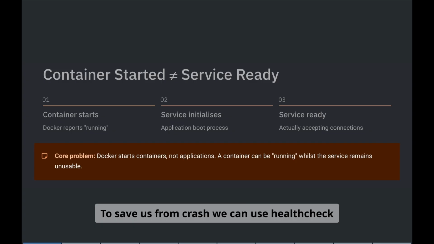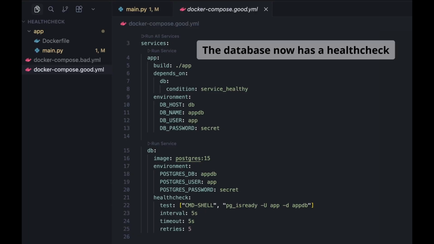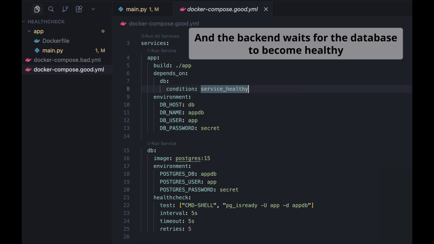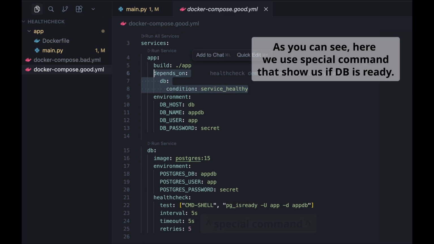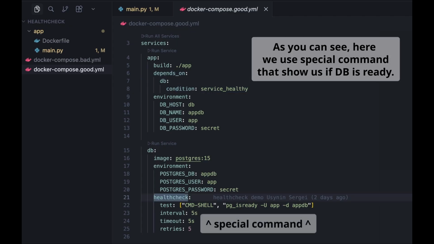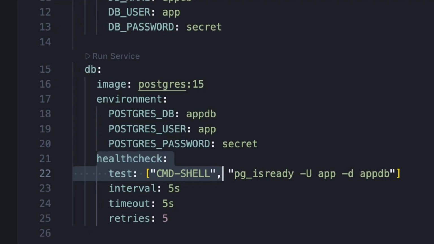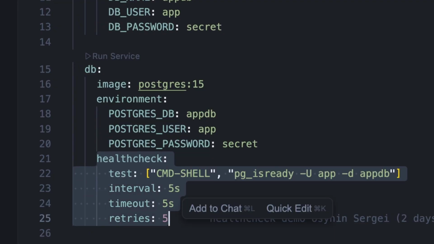To save us from the crash, we can use healthcheck. The database now has a health check, and the backend waits for the database to become healthy, not just started. As you can see, here we use a special command that shows us if the DB is ready. Also, we can set the timeout of this command, different retries, and the interval.